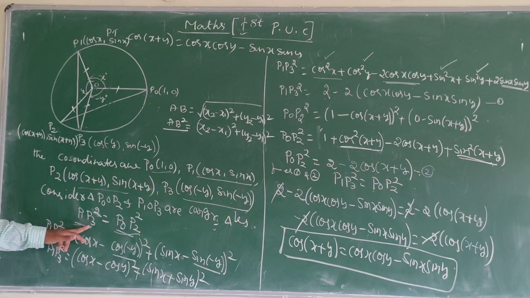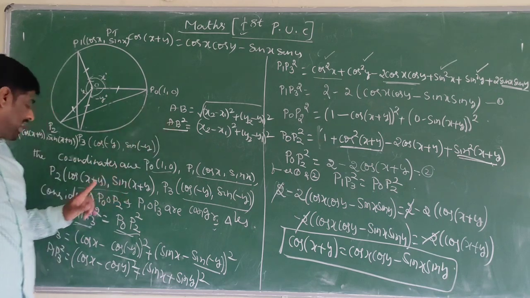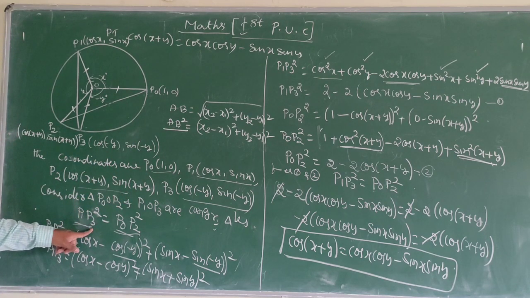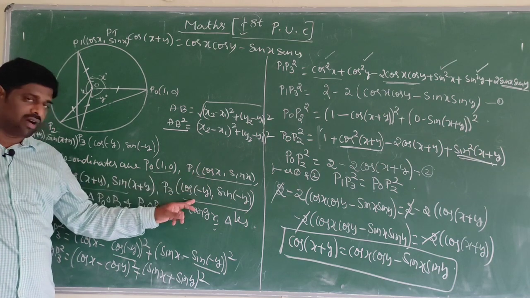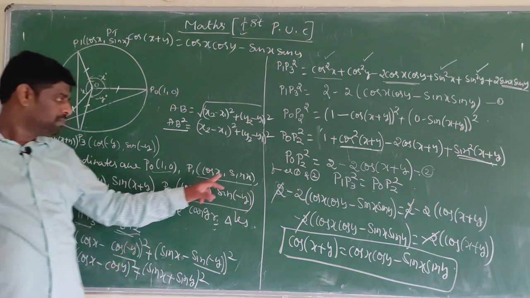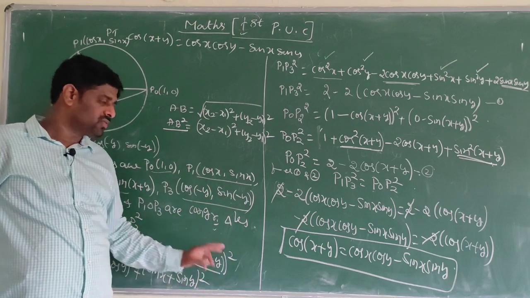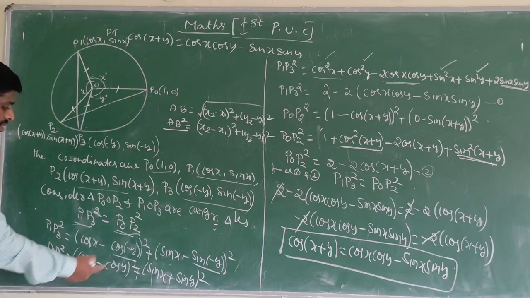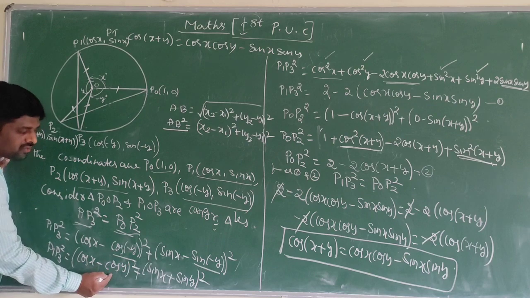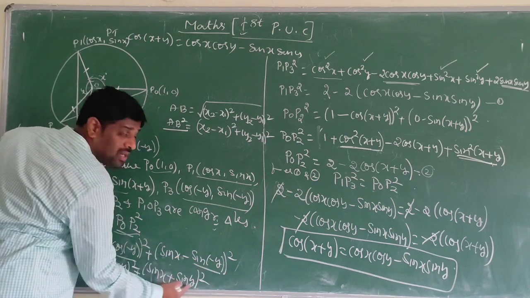Now, by using the distance formula, I want to find P1 P3 square. P1 P3 square is equal to (cos x minus cos of minus y) whole square plus (sin x minus sin of minus y) whole square. Cos of minus y is cos y, sin of minus y is minus sin y.